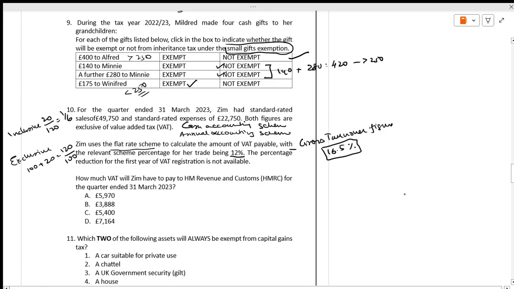You have to take it on the gross turnover sales. Now it is exclusive of VAT, means 100 plus 20. So 49,750 times 120 by 100 times 12%.